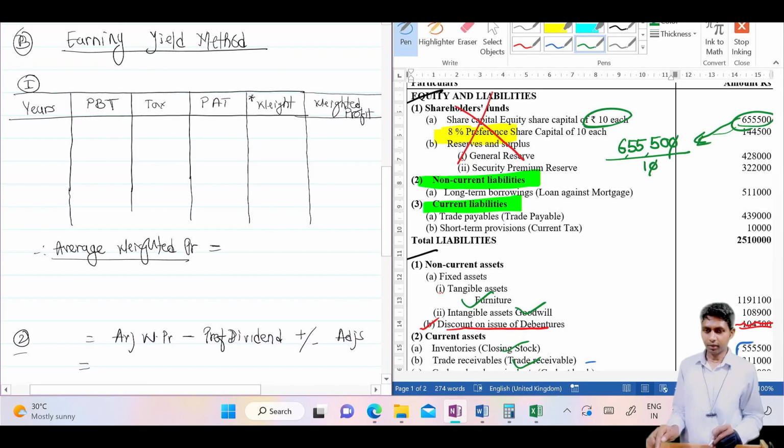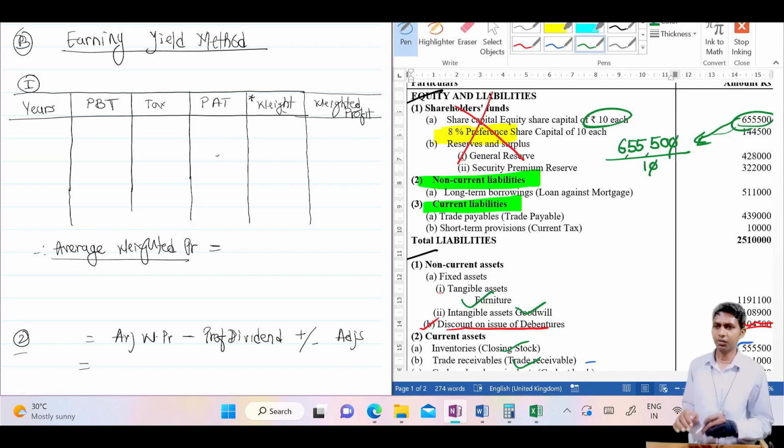Step number 1, a table. In the table, what should you write? Years, profit before tax, and then profit after tax, weight and weighted profit. Okay, on screen you will find. We'll see just the format first. Now understood? You should draw like this in the exam also.